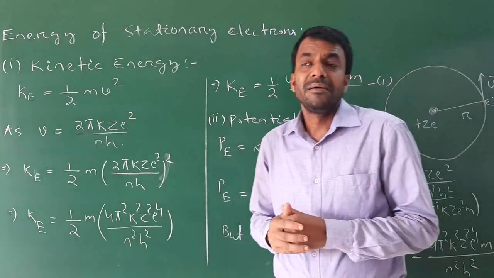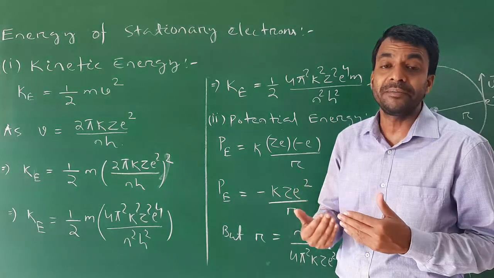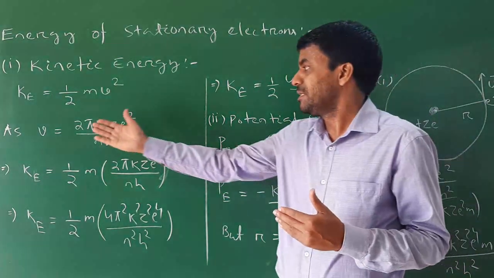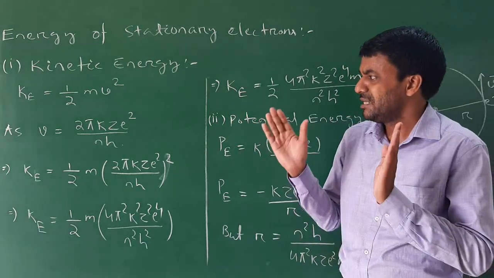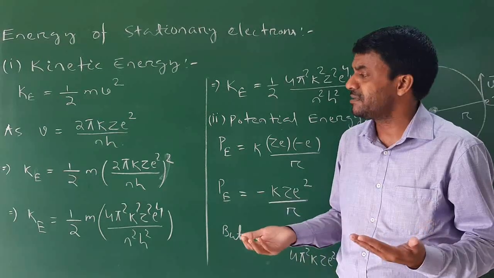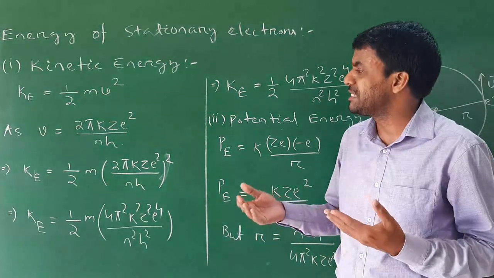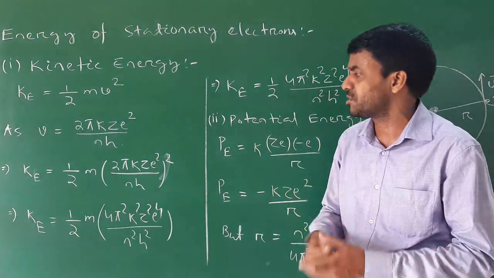But as I discussed, the velocity of the revolving electron v is equal to 2 pi k z e squared by nh. Here 2 pi is a constant, k is Coulomb's constant, z is the atomic number, e is the charge of the electron, n is the orbit number, h is Planck's constant.